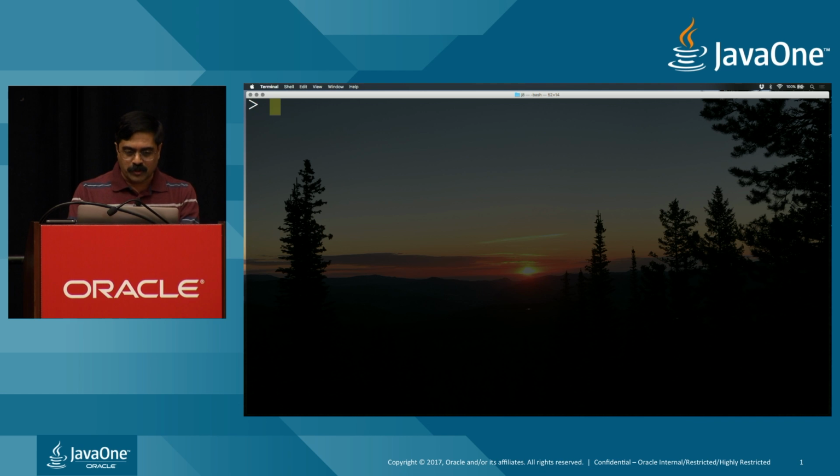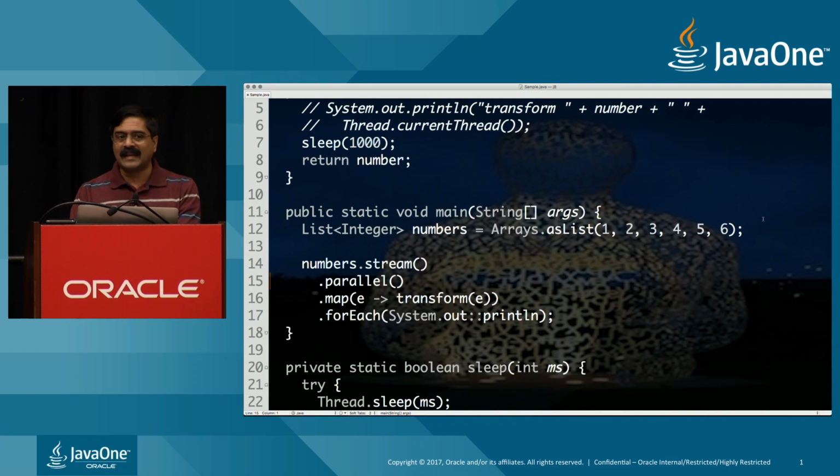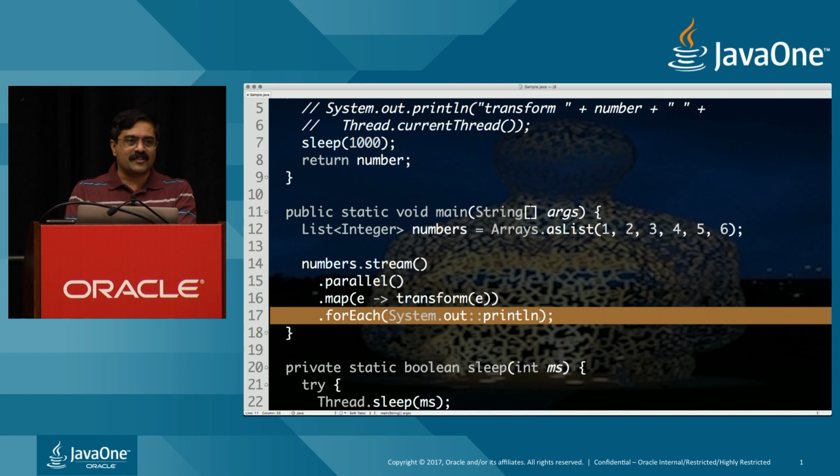Well, here's the good news. You got the result really fast. But the bad news is the output is really not sequential. Imagine you're creating a report.